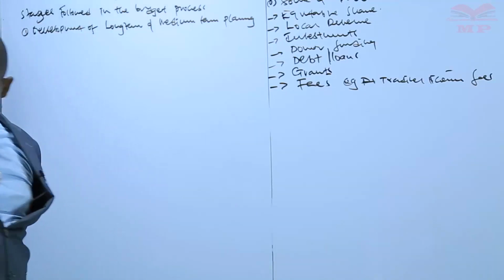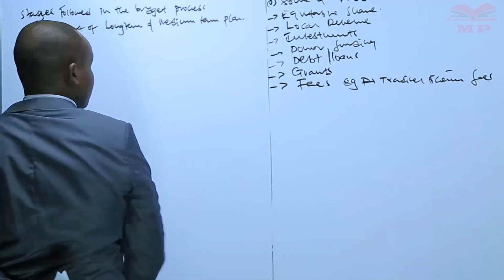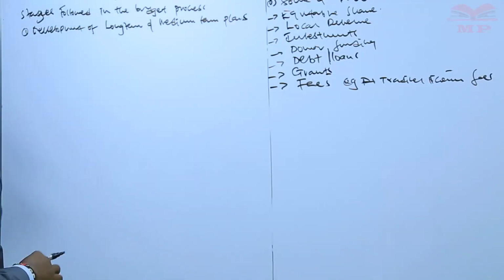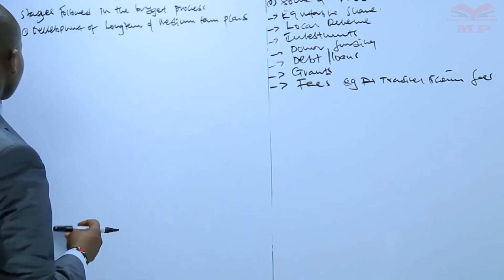That is, we develop a long-term and medium-term plan, whereby we integrate the whole process so that we can come up with that particular budget.